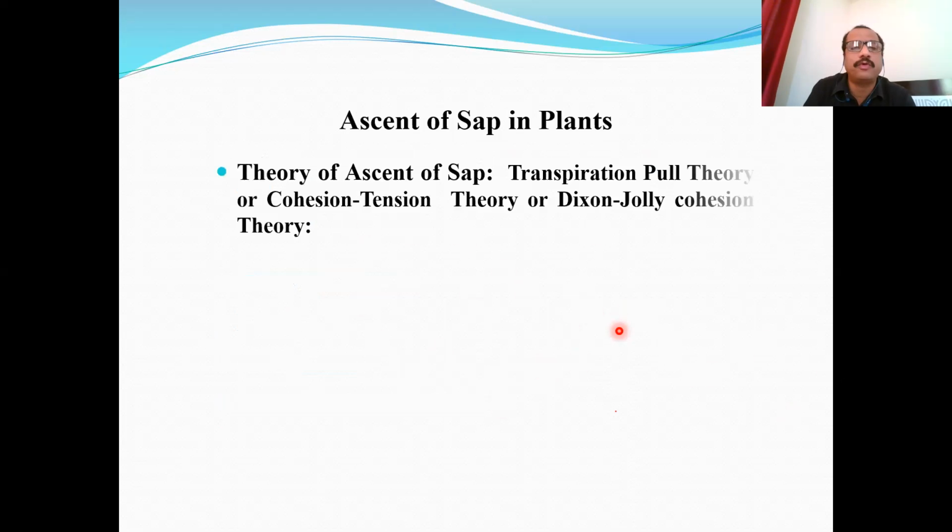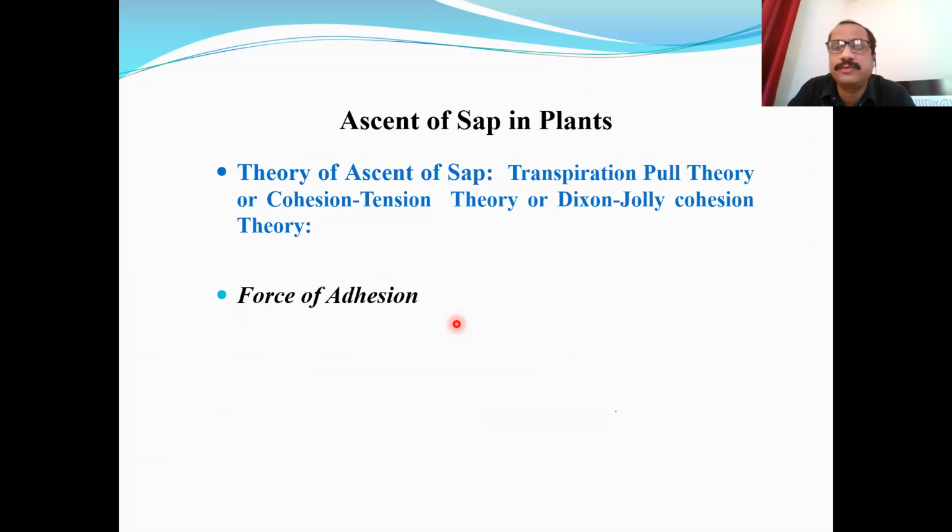The second property of water molecules is the force of adhesion, the attraction between two different molecules. For example, there is attraction between water molecules and the molecules present on the inner side of the cell wall of xylem vessels.